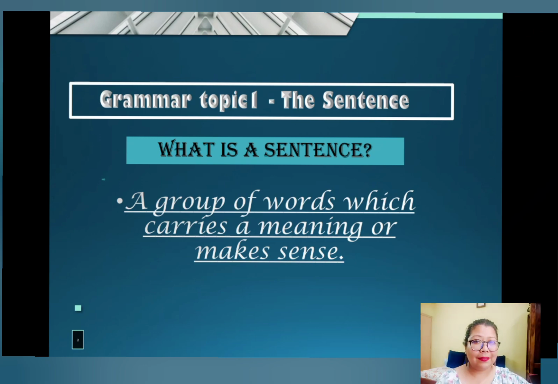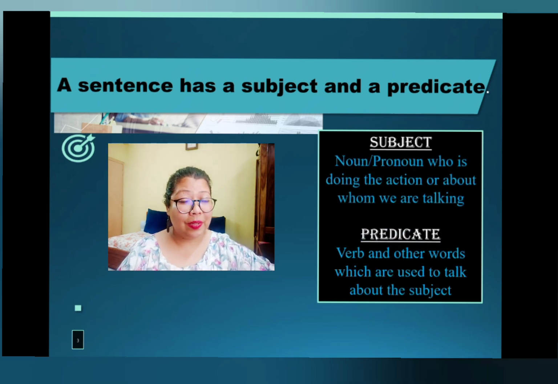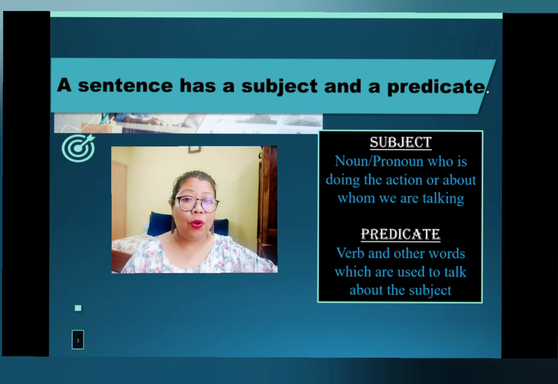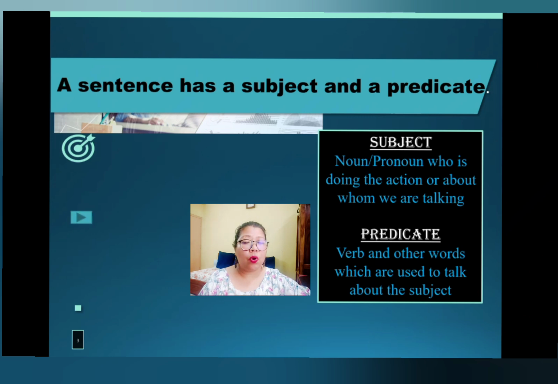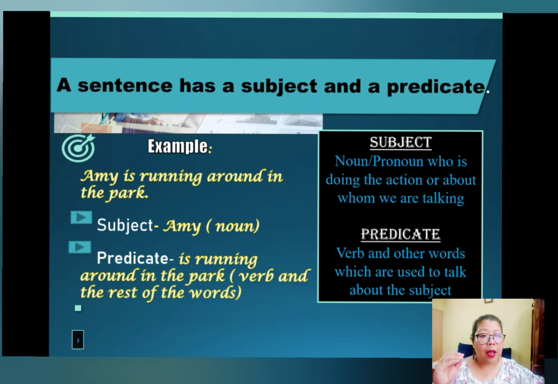Well, a sentence has a subject and a predicate. As you can see in the slide, what do you mean by a subject? A subject is the noun or the pronoun to understand who we are talking about. So any place or any person or anything that comes in the beginning to suggest that we are talking about this person or thing or animal or a place.